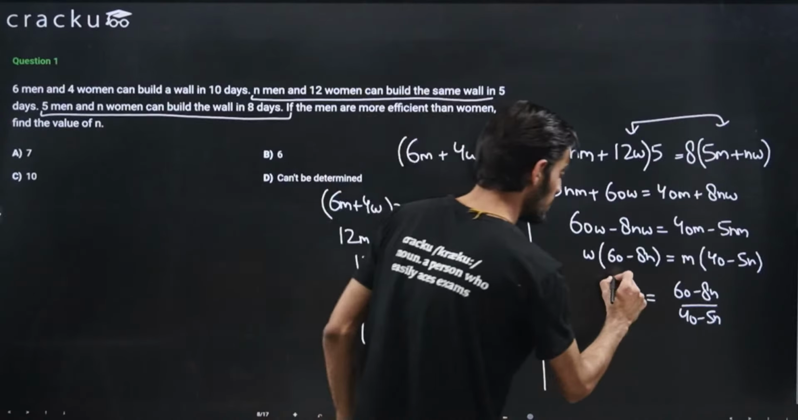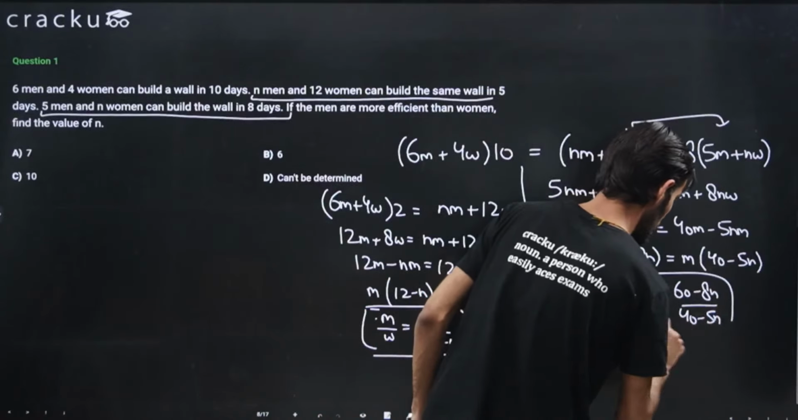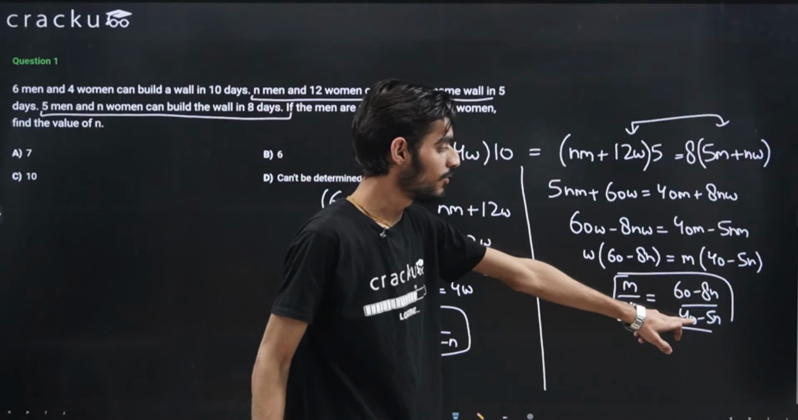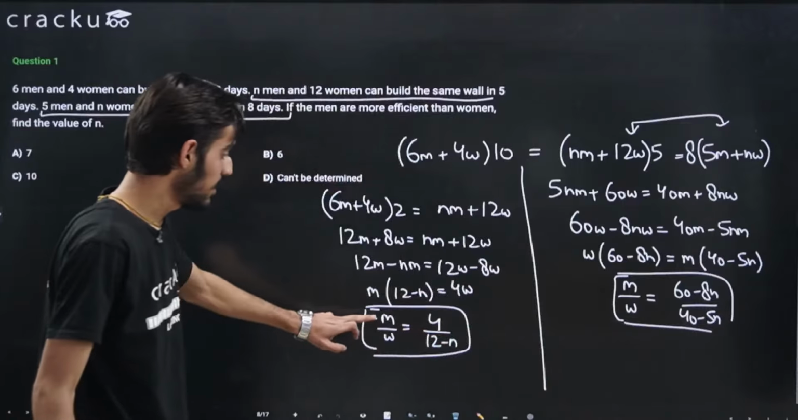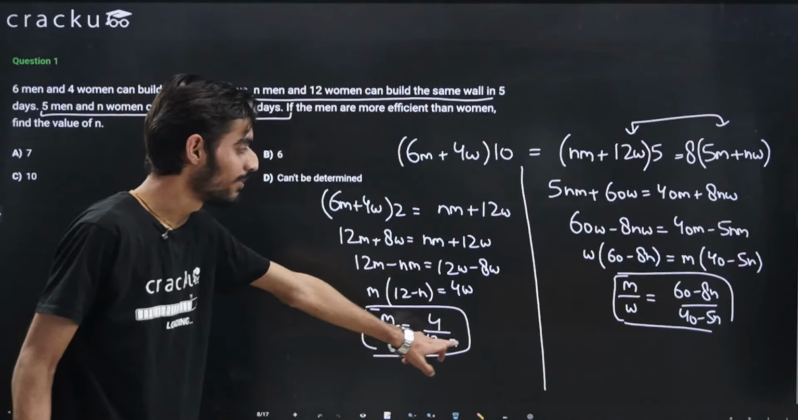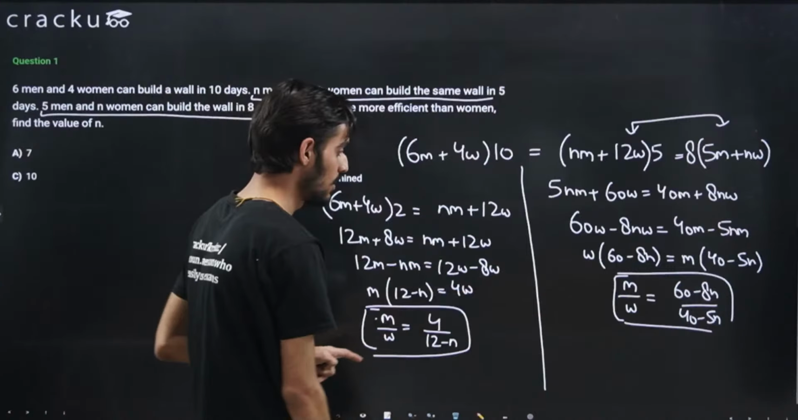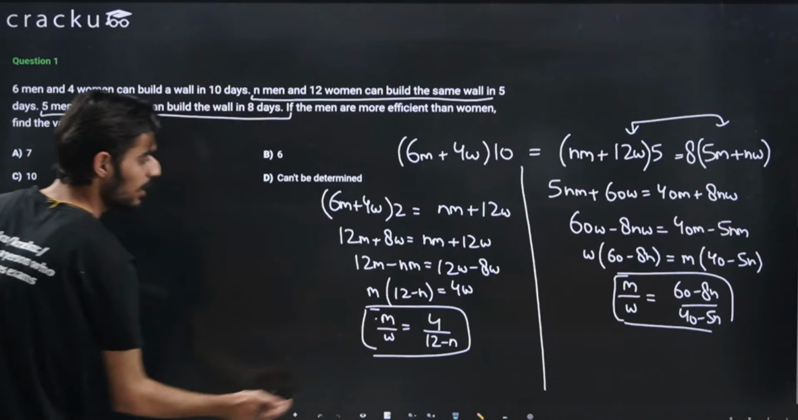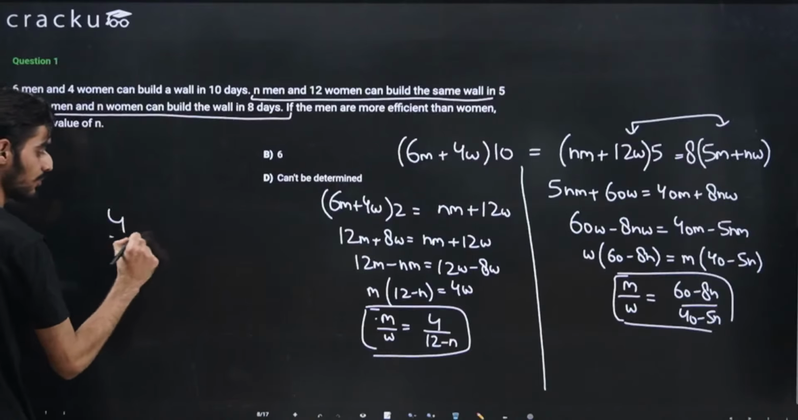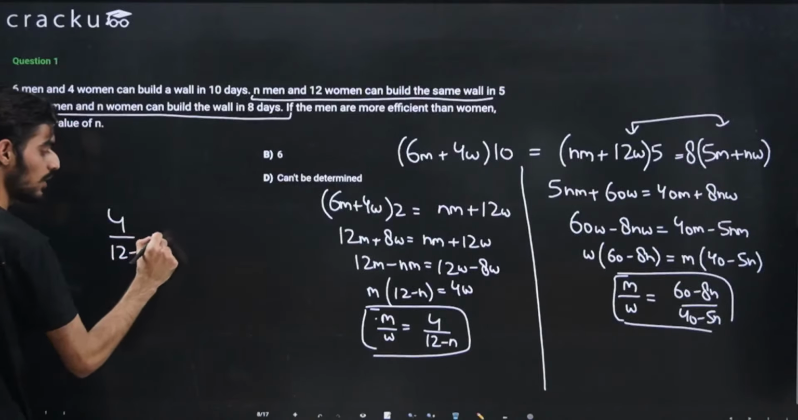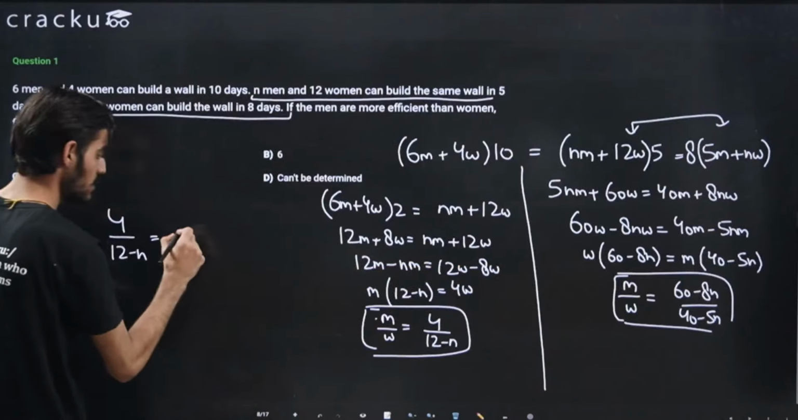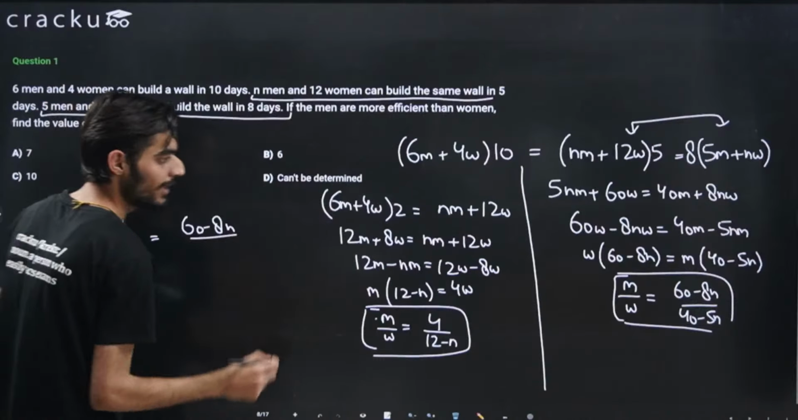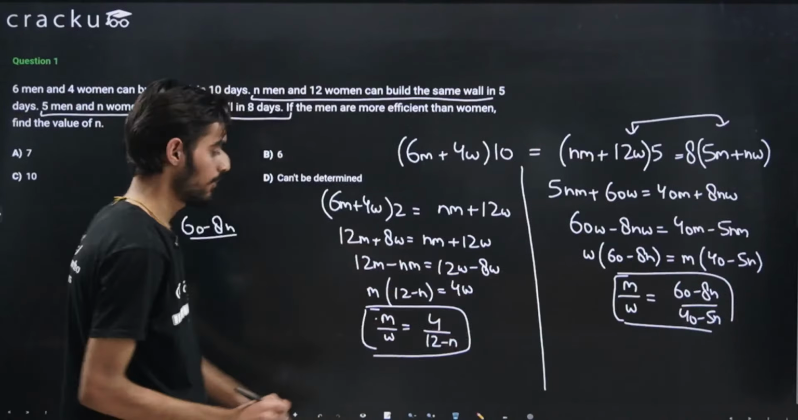Yes. So using these two ratios, m divided by w is equal to 60 minus 8n divided by 40 minus 5n. Similarly, m by w is 4 divided by 12 minus n. So I can just equate the two ratios. Let's say I'm solving it here. So 4 divided by 12 minus n will be equal to 60 minus 8n divided by 40 minus 5n.